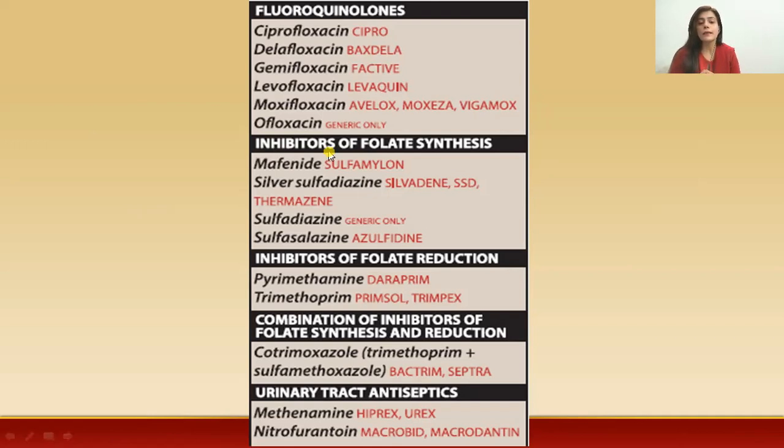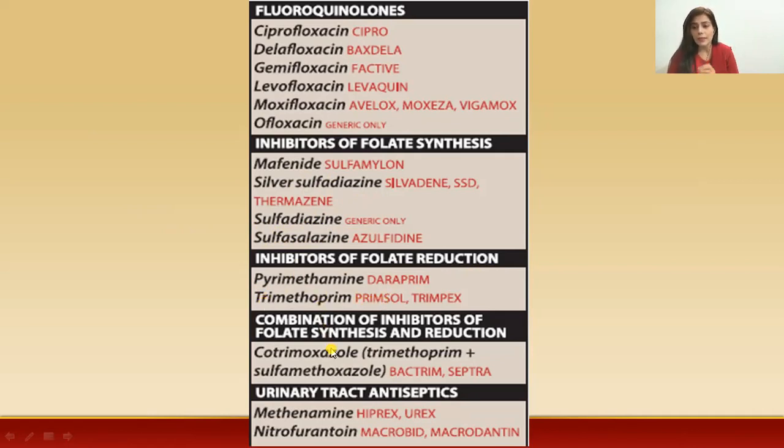Then the second category, inhibitors of folate synthesis, in which we will study the sulfonamides, contains mafenide, silver sulfadiazine, sulfadiazine, and sulfasalazine. There are different other drugs of the category which we will discuss when we start the sulfonamides. We will categorize these sulfonamides according to their duration of action. Then we have the folate reductase inhibitors, which include pyrimethamine and trimethoprim.